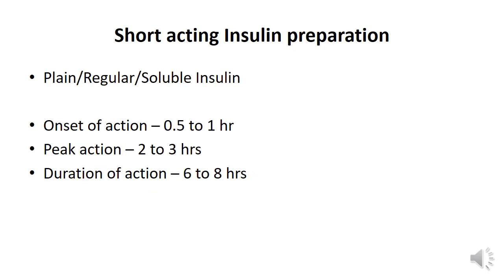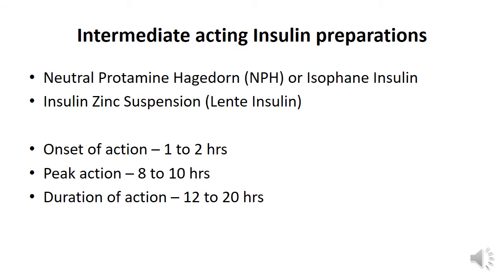Short-acting insulin is plain or regular or soluble insulin, which starts acting 30 to 60 minutes after injection. It peaks after 2 to 3 hours. It acts for 6 to 8 hours. Intermediate acting insulins are neutral protamine hagedorn or isophane insulin, and insulin zinc suspension or lente insulin. These two preparations have an onset of action of 1 to 2 hours. They peak at 8 to 10 hours. They act for 12 to 20 hours.